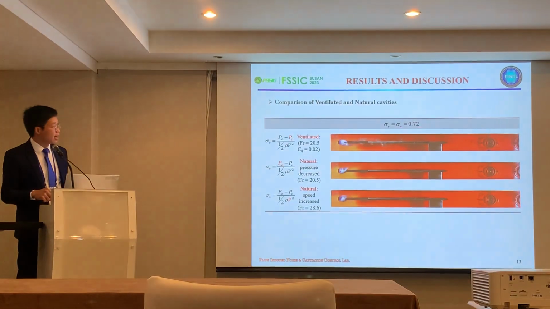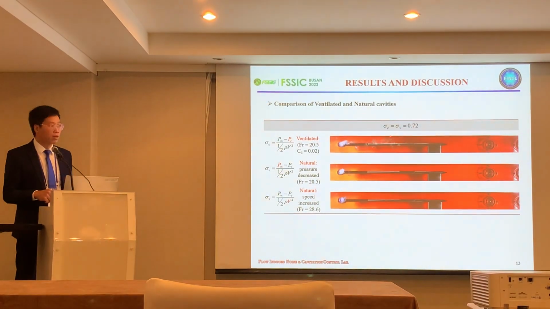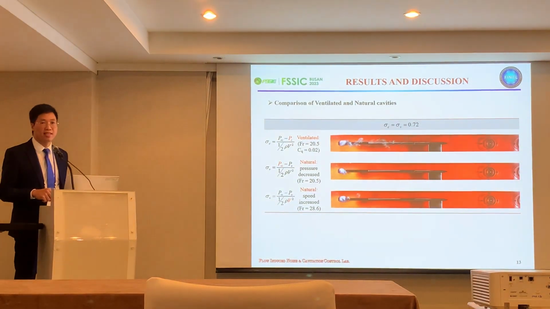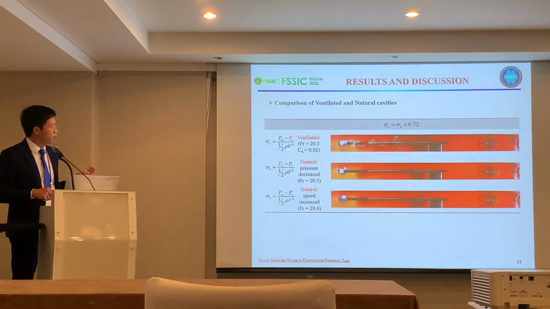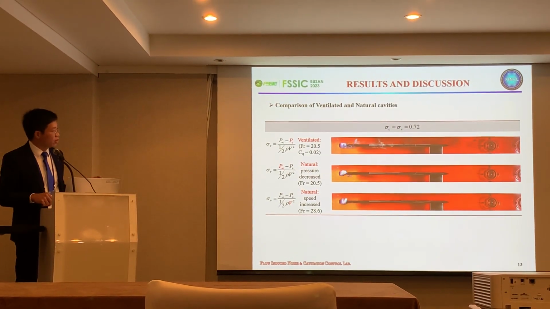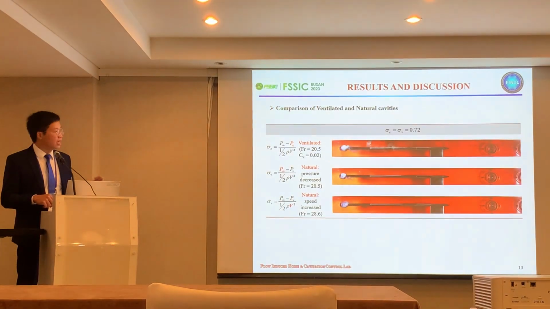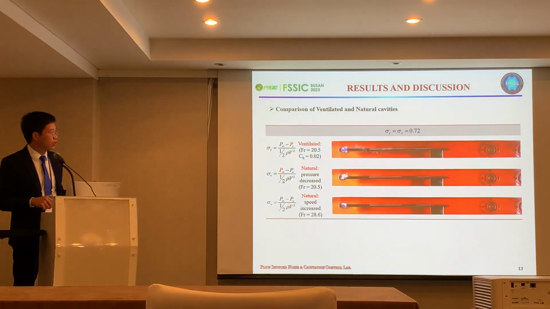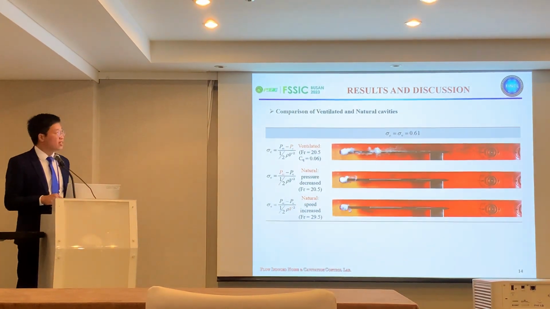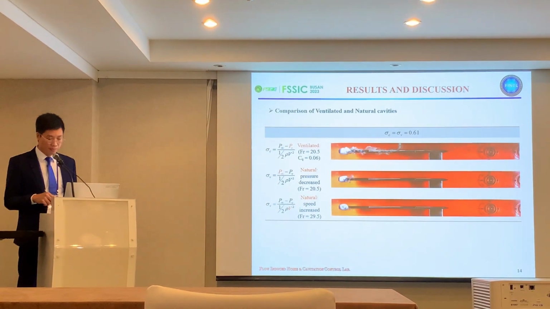So you can see that under the same cavitation number, the cavity profiles are consistent among the 3 testing cases. And also you can compare the natural and ventilated case. Under the same cavitation number, the natural cavities induce more vibration compared to the ventilated case. And the results are consistent with other cavitation numbers.